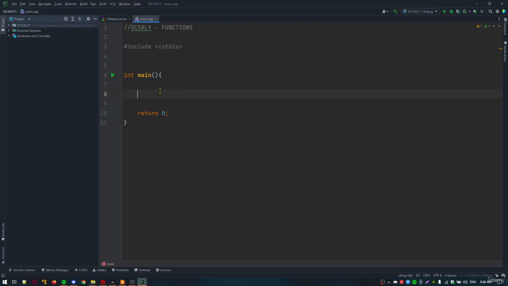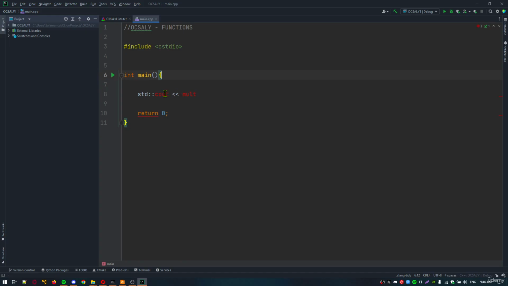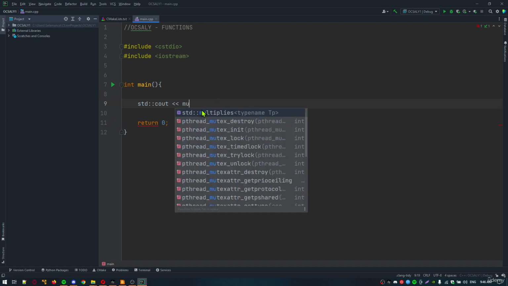In the main function, we're going to print something, for example, cout mult. As you can see, we got an error because we have to include the iostream header file, and now we can print something to the output.